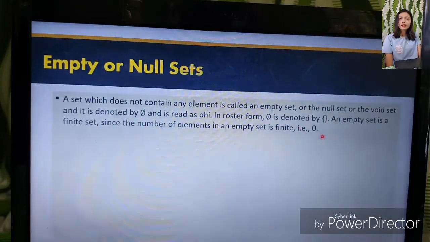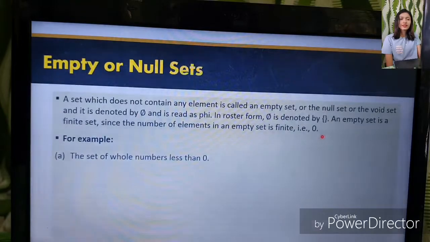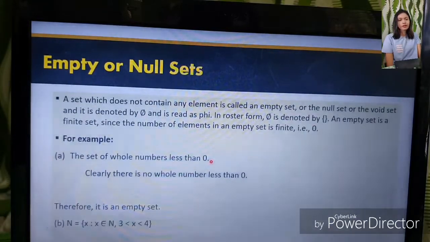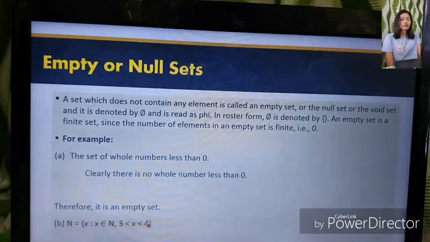For example, the set of whole numbers less than 0. Clearly, there is no whole number less than 0, so it is empty. This one: set N is equal to x such that x is an element of N where x is greater than 3 but less than 4. So it is empty. There is no such natural number that is greater than 3 but less than 4.